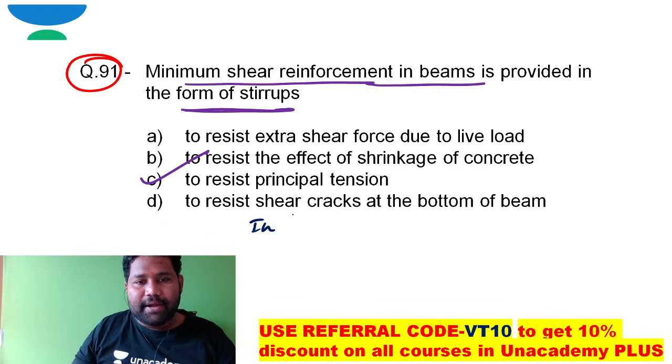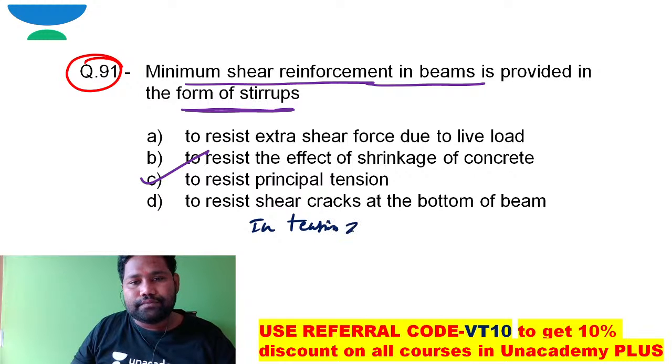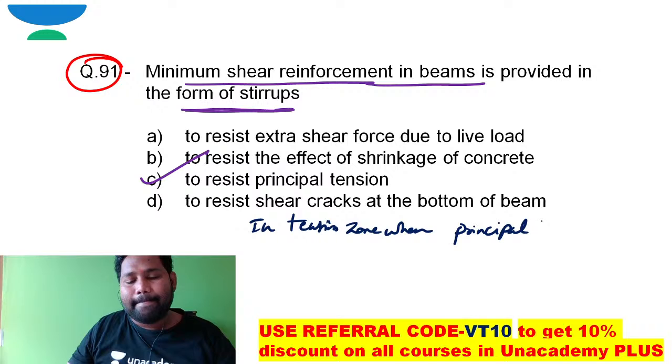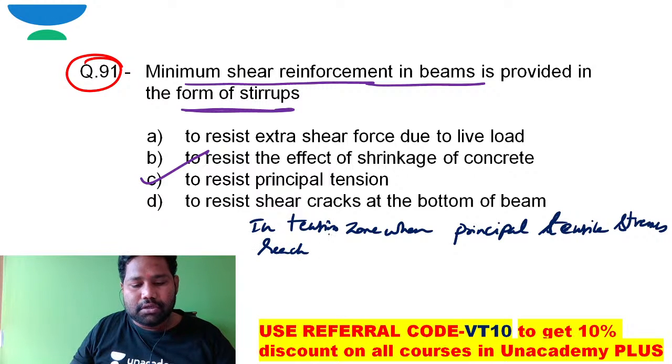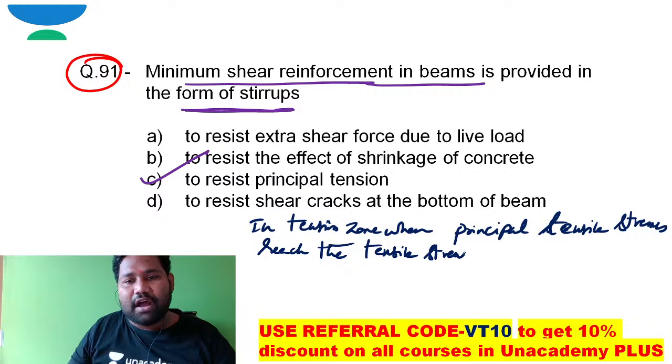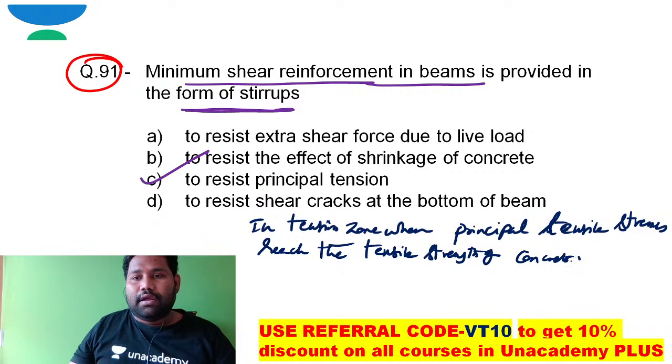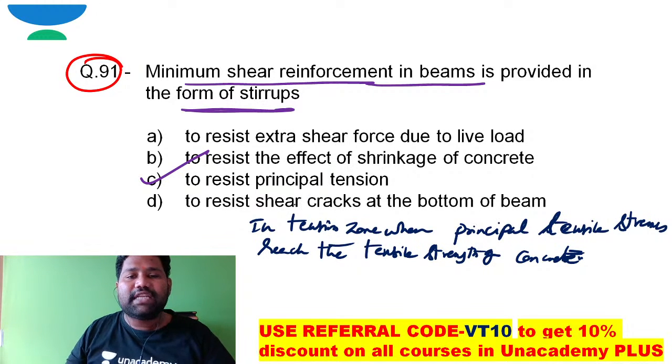In the tension zone, when principal tensile stresses reach the tensile strength of concrete, by the time this principal tension failure is possible.